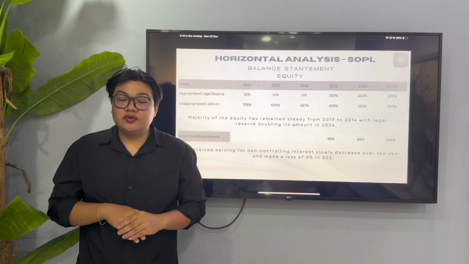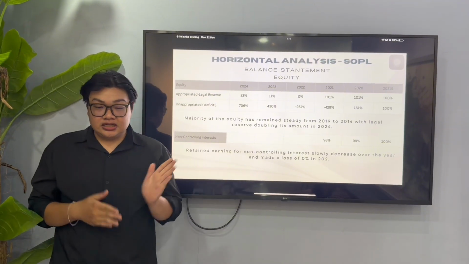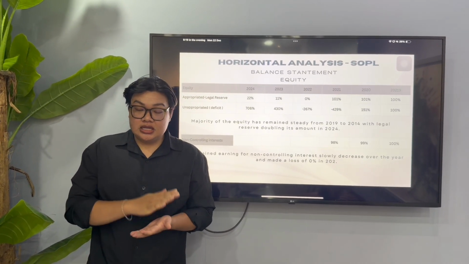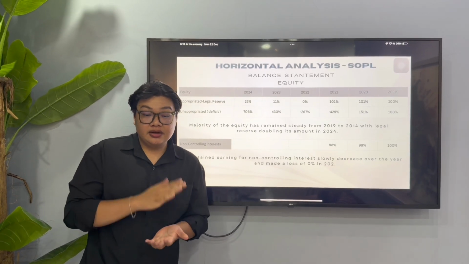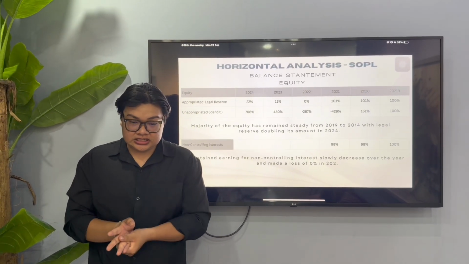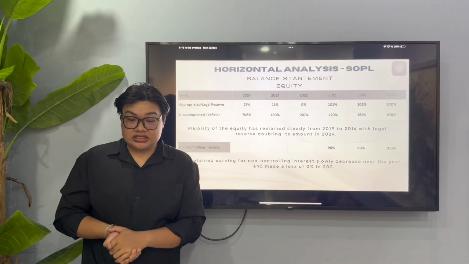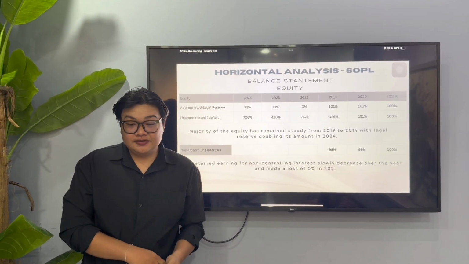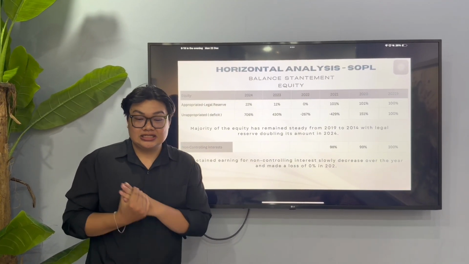The overall equity structure showed significant change, especially with the sharp increase in retained deficit since 2023, indicating a substantial financial adjustment for the company.